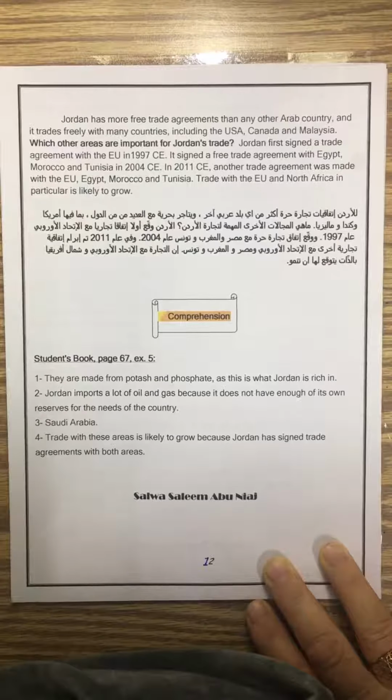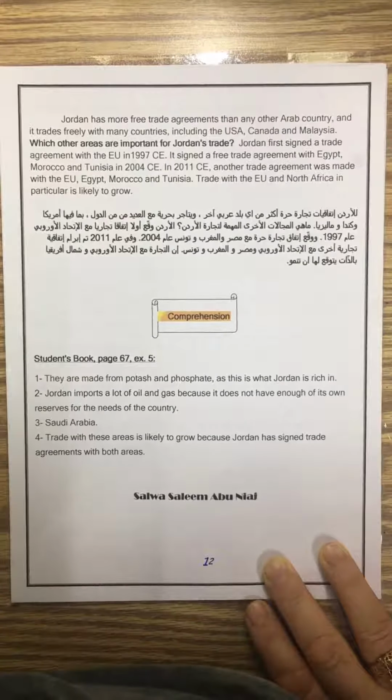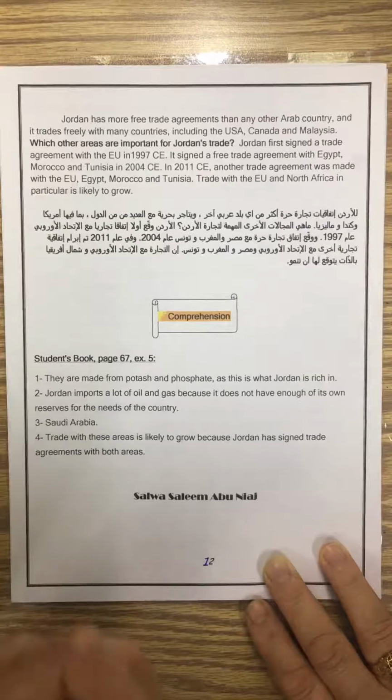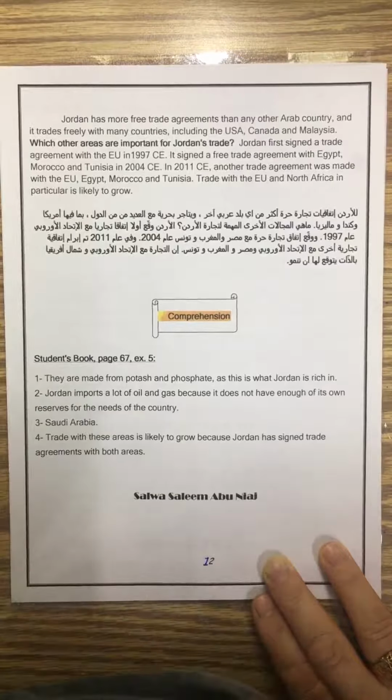Jordan first signed a trade agreement with the EU اللي هو European Union in 1997. يعني أول معاهدة كانت في عام 1997 مع الاتحاد الأوروبي. It signed a free trade agreement with Egypt كمان, مع مصر, Morocco, المغرب, Tunisia اللي هي تونس in 2004 CE. In 2011, another trade agreement was made with the EU, Egypt, Morocco, and Tunisia. يعني رجعوا مرة تانية, again they renewed this agreement. رجعوا جددوا هاي الاتفاقية كمان in 2011.